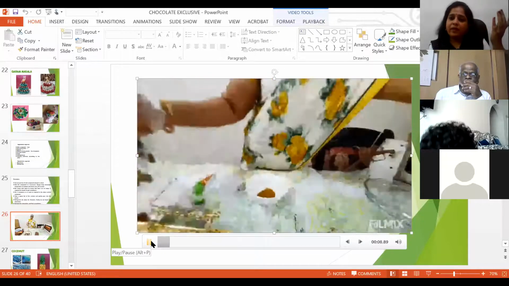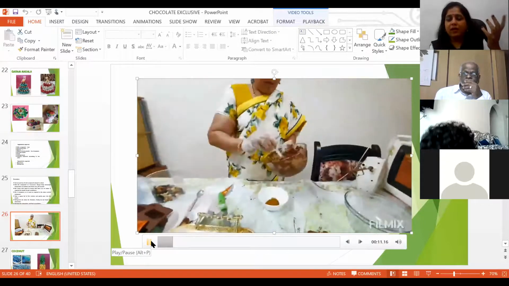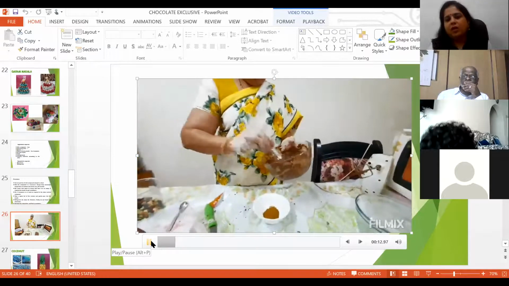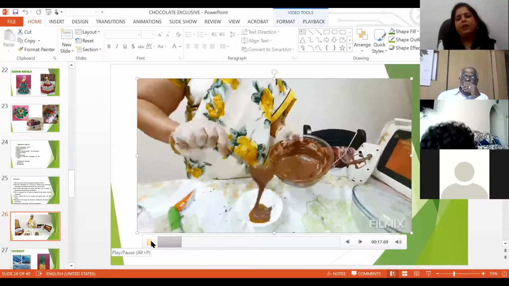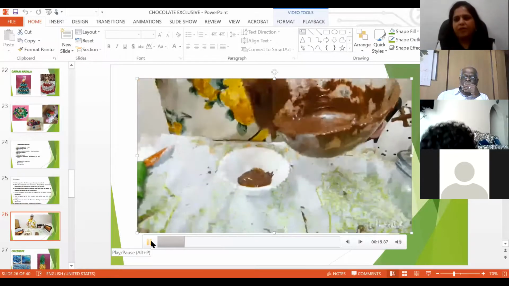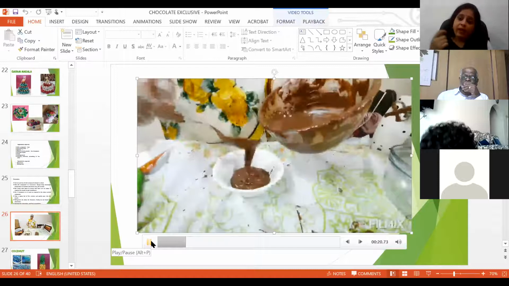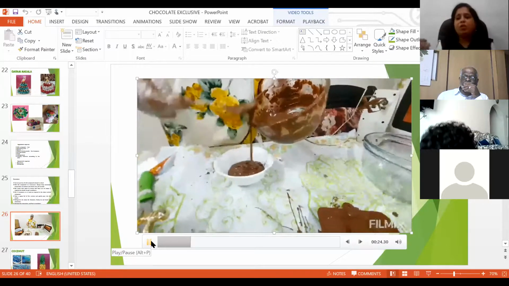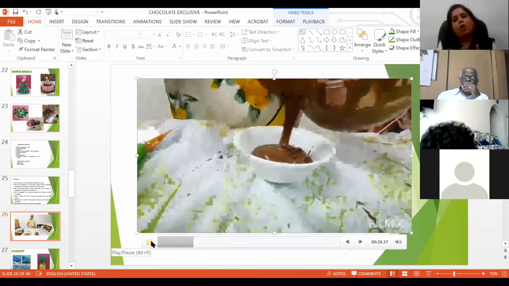Some people like a very strong garam masala flavor. You can use even chana masala powder. Some like very strong flavor, some like it very mild. Same way, you can use chili flakes also. If you want very spicy chocolate, add more chili flakes. So it depends on what you want.